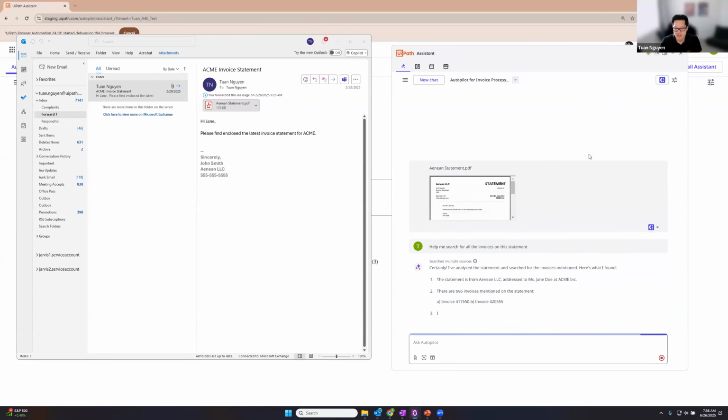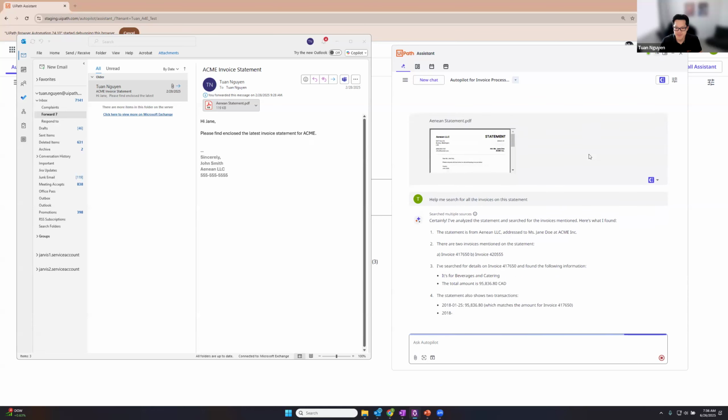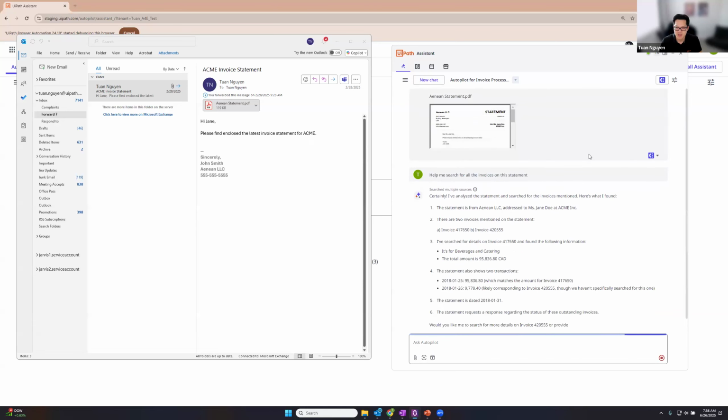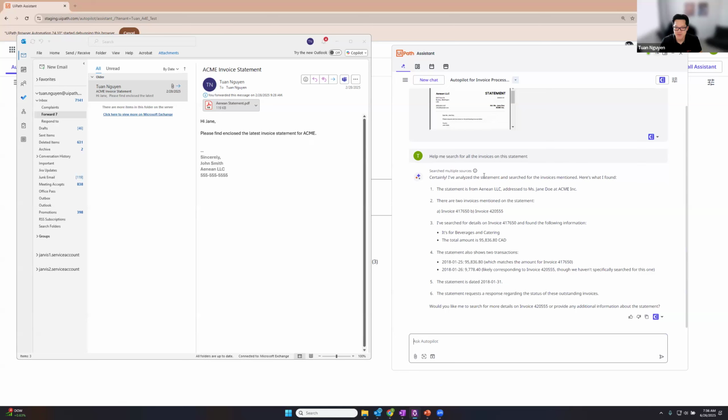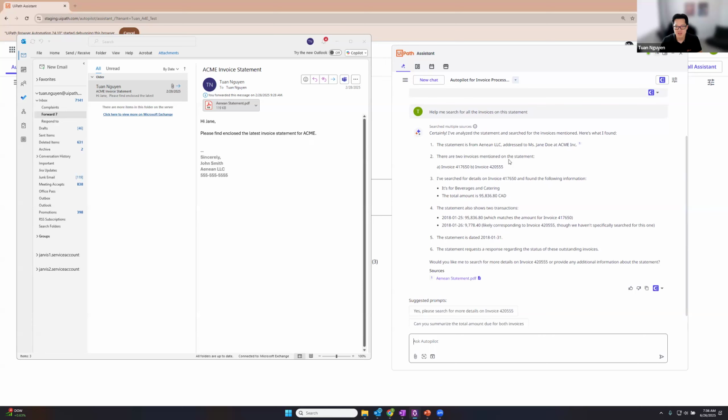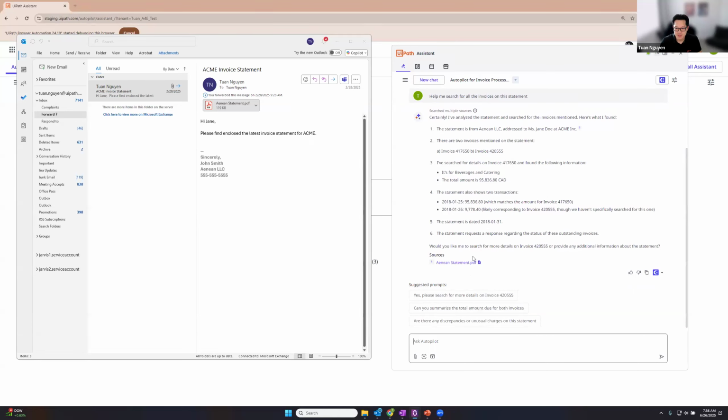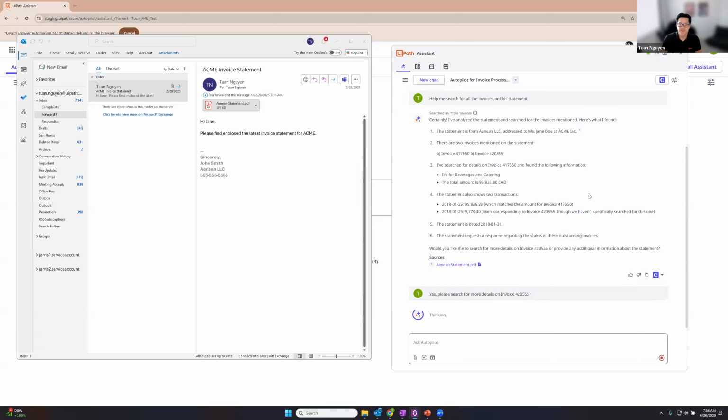All right, so it's analyzed that first invoice. It searched for this first invoice already, right? And it's giving me information that it's extracted from the page in Acme. All right, and so it's going to ask me, do you want to search for the second invoice? Yeah, go ahead and do that.